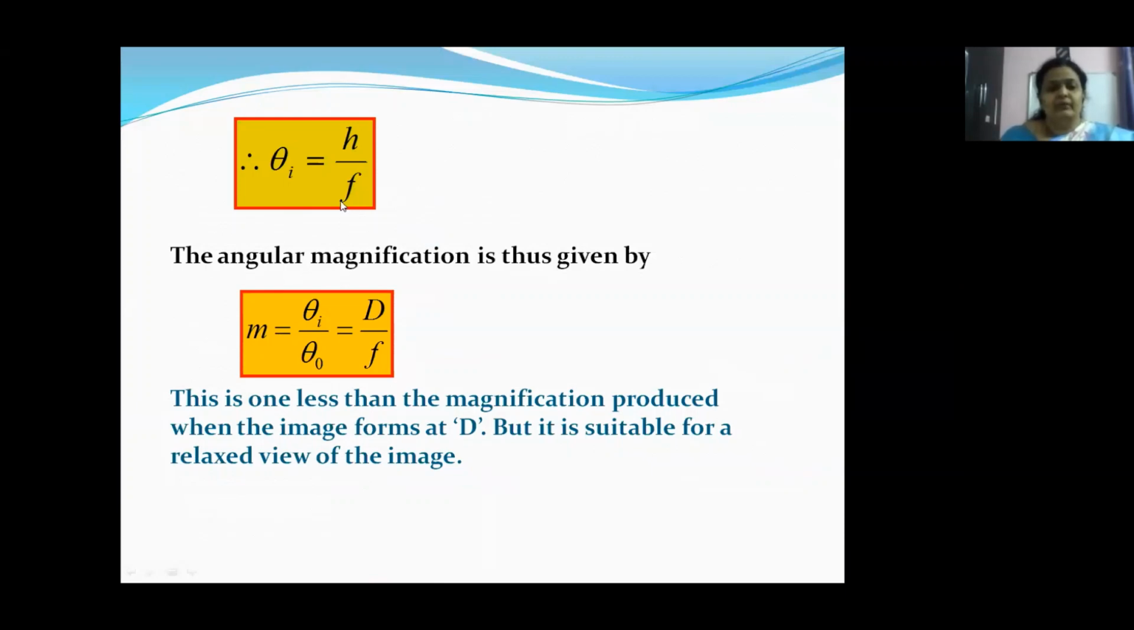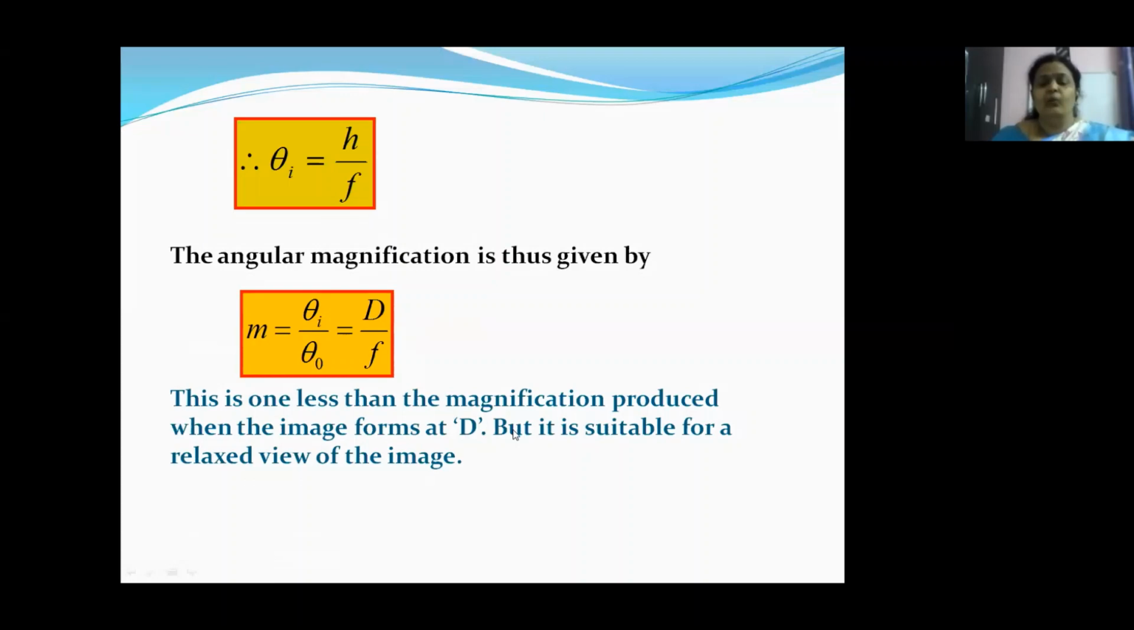And the angular magnification is given by M is equal to theta I by theta O. We know these two values, theta I is H by F and theta O we got as H by D. Substituting these two values here, we get magnification as D by F. So children, what is the difference between the two magnifications that we got? For the linear magnification at image distance D, we got 1 plus D by F, and for this one, when the image forms at infinity, we are getting only D by F. That means the magnification when the image forms at infinity is 1 less compared to the previous case.